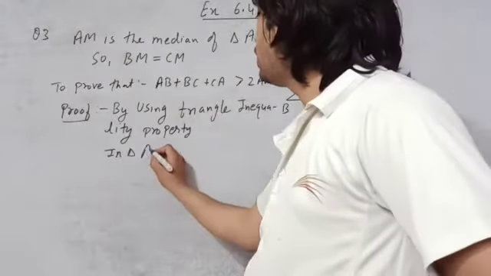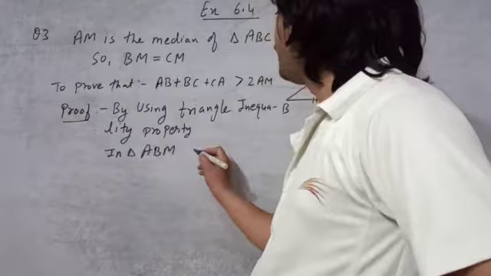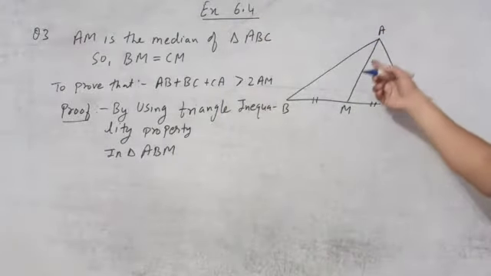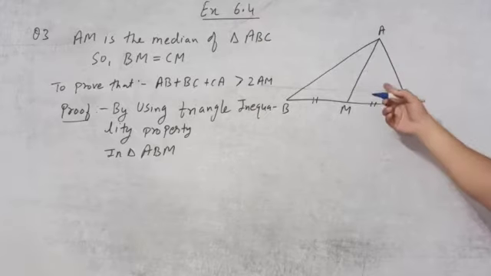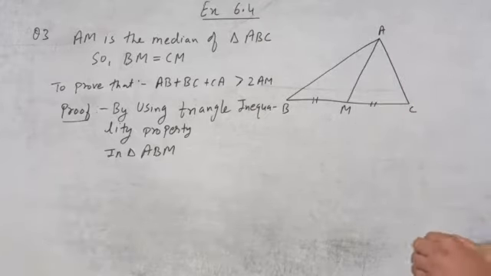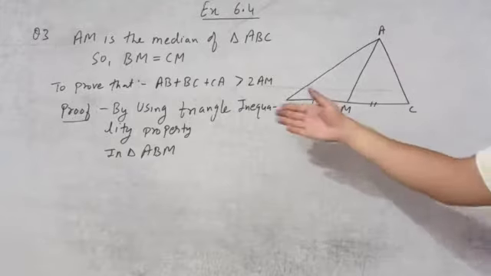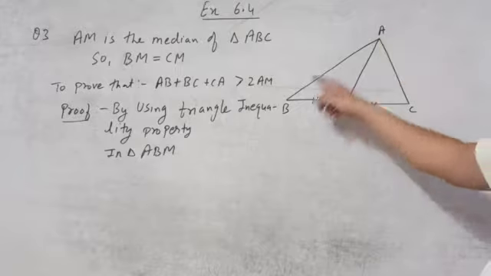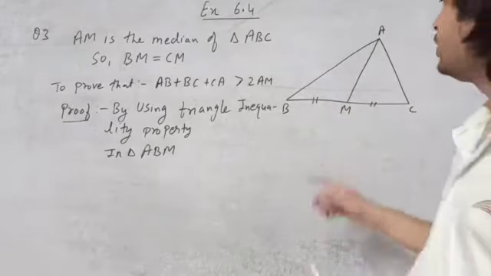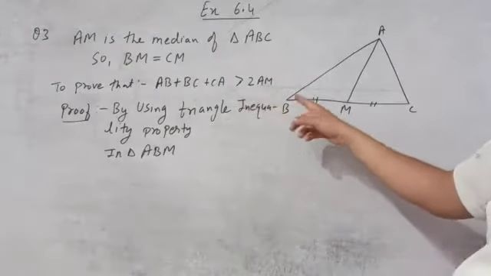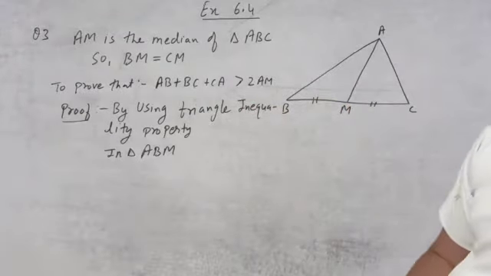Remember, here we need the AM, so that's why we are taking this line, and with this line we see these two triangles making up. We can take any triangle first. If you want, we can take ACM first, then ABM. Now we are taking ABM. In this ABM, we will apply that property: the sum of two sides is greater than the third side.